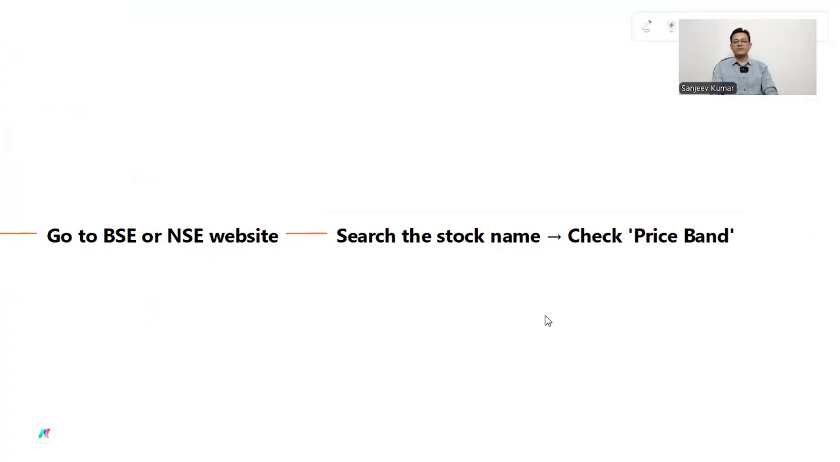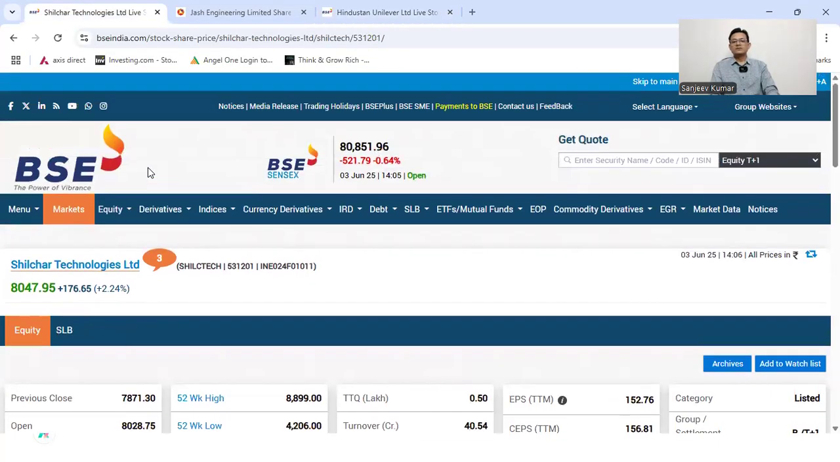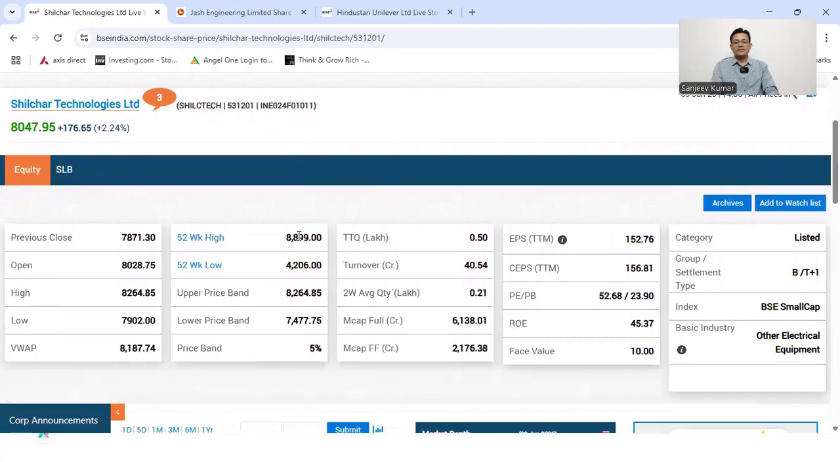Let me show it here. This is the BSE website. You can search your stocks here. I have opened Silcher Technology, and you can see the price band is showing 5%. It means if the share price moves upside, it can go up to 5%. Above 5% is not possible, and the lower limit will also be 5%.